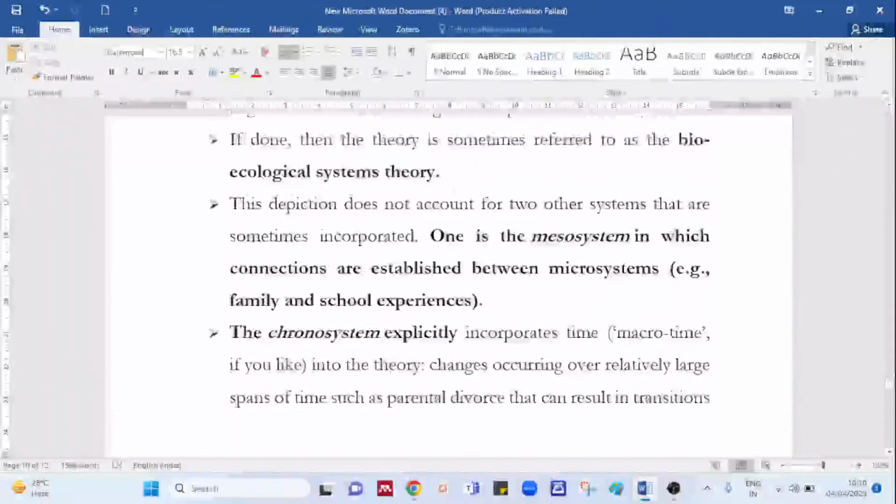And we have one more system that is called the mesosystem. Now this mesosystem is the connections which are established between the microsystems, that is your family and school experiences. So you may have a question where this mesosystem will be included. This mesosystem is nothing but a link between your exosystem and your microsystem.